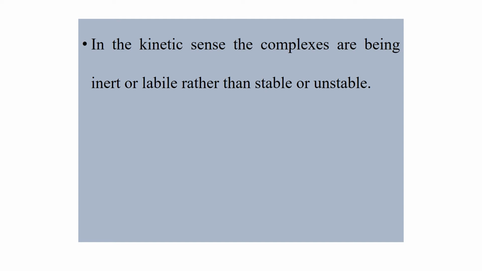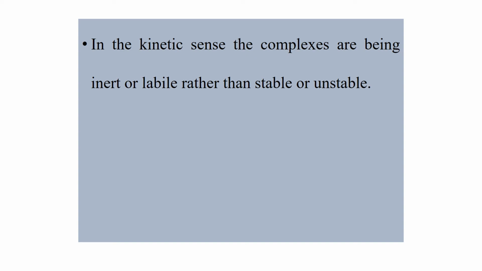The two important terms in kinetic stability are labile and inert. The term kinetic stability of complexes is classified into labile and inert on the basis of rate of reaction.